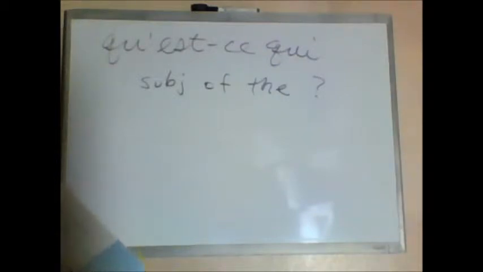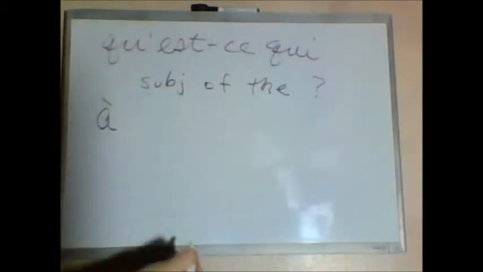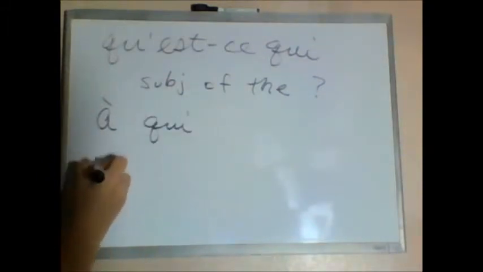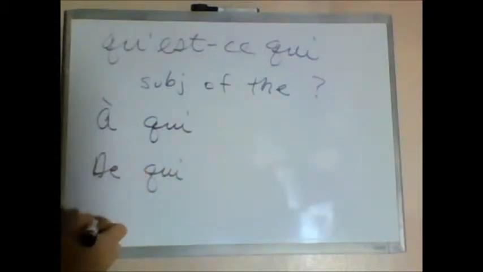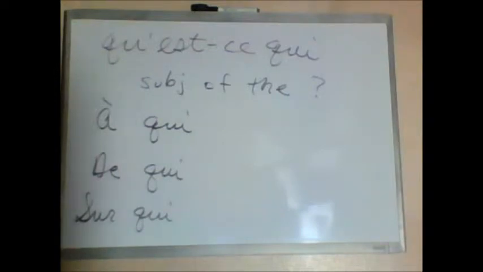Another difference that we have to look at is using prepositions with qui and que. We can say, with whom do you visit? Or something along those lines, and then we would just add the preposition, à qui. We could say de qui, from who, or from whom. We could also say sur qui, on whom, although that might be a little bit of a weird question, but I could see a time when you might say that.